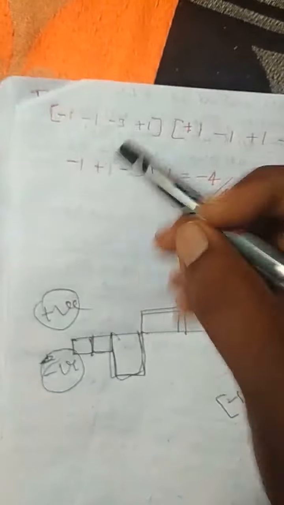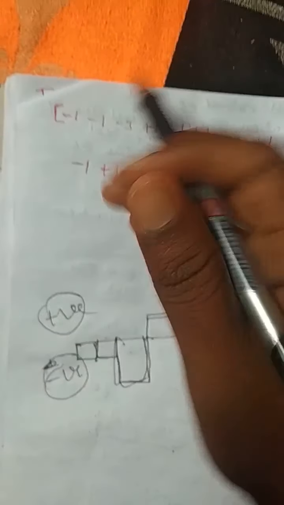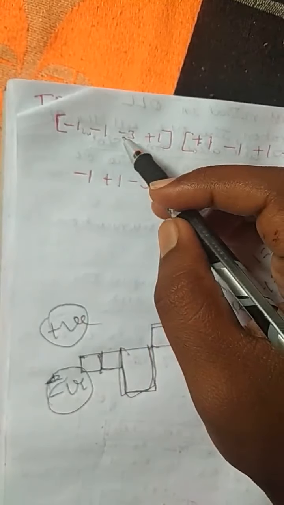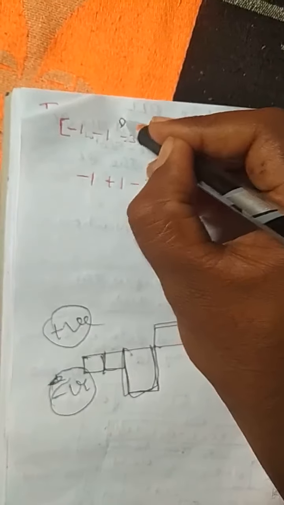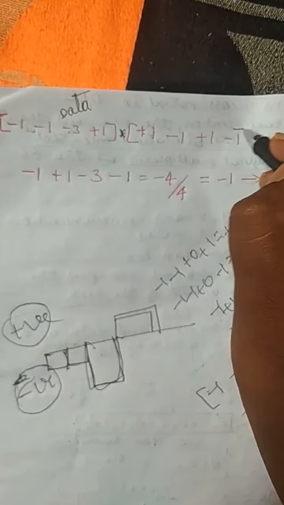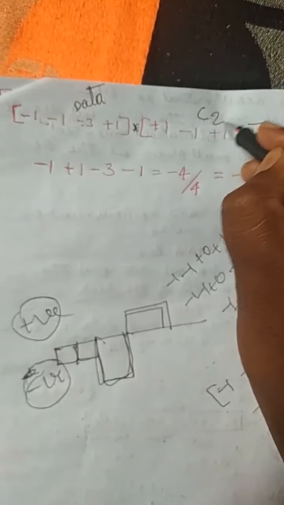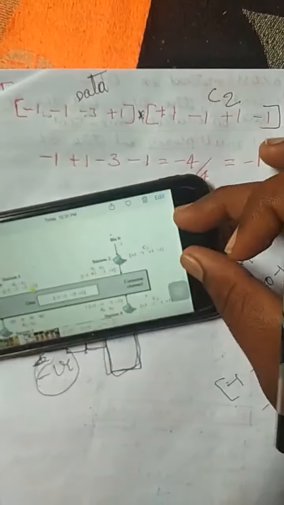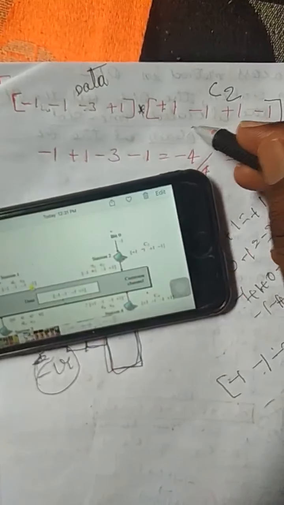Okay, we shall see that minus 1, minus 3, plus 1, this is the combined data. Okay, this is multiplied with the C2 data. You can see that plus 1 is there, minus 1 is there, plus 1 is there, minus 1 is there.